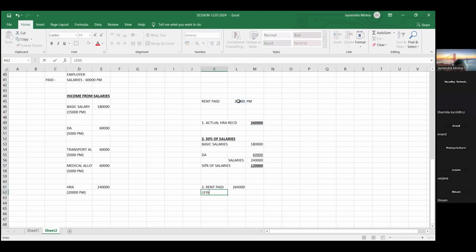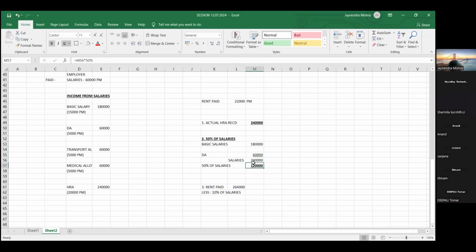Rent paid less 10% of salary. Rent paid minus 10% of salary. Now friends, again 10% of salary means what? Same, basic salary plus DA.